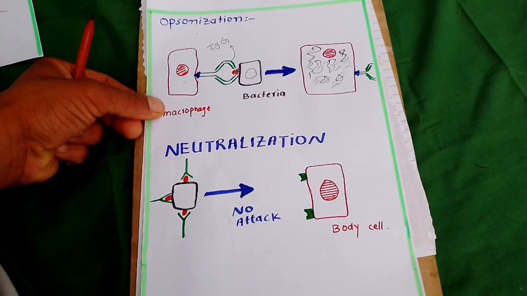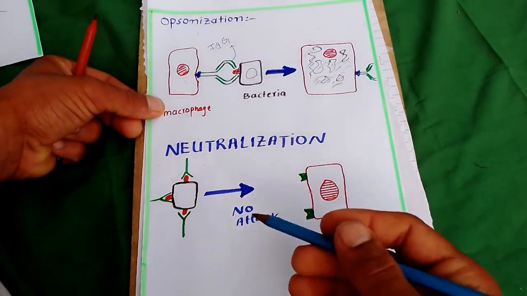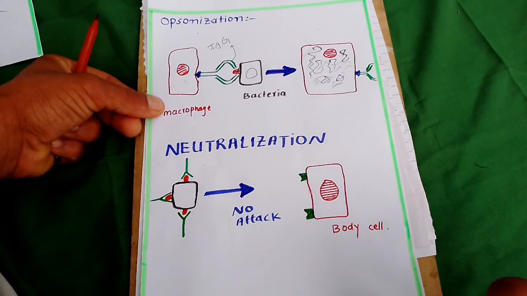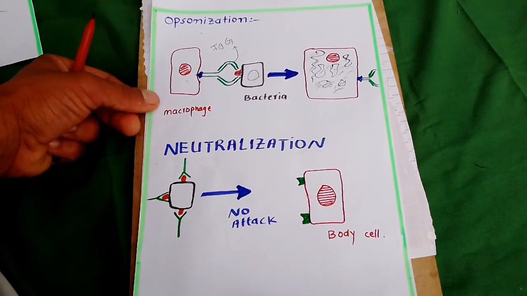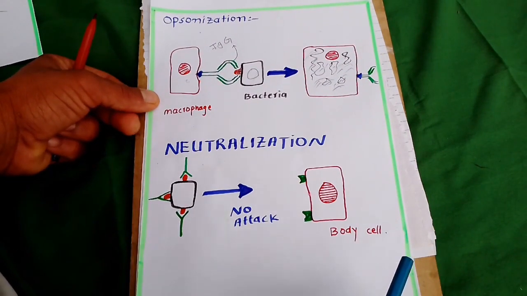Neutralization is a process. This is a direct action of antibody in which a toxin or bacteria or a virus is neutralized, meaning its function is stopped.